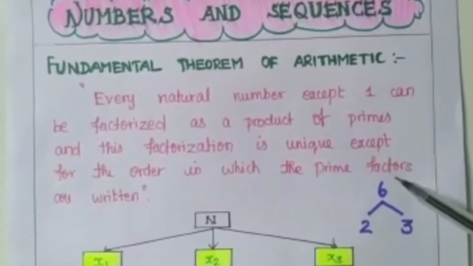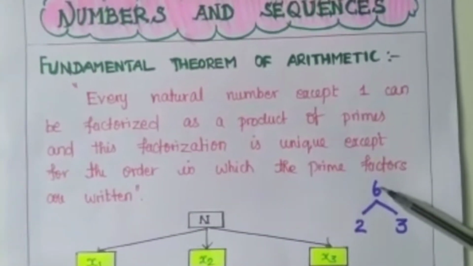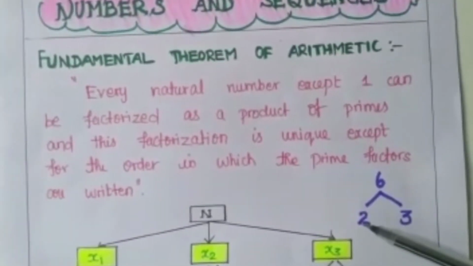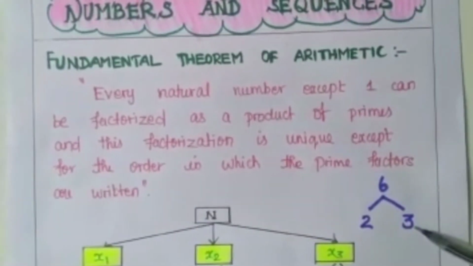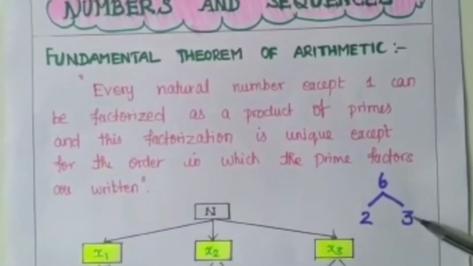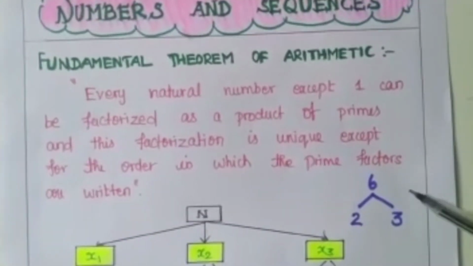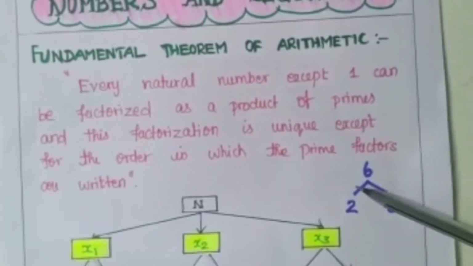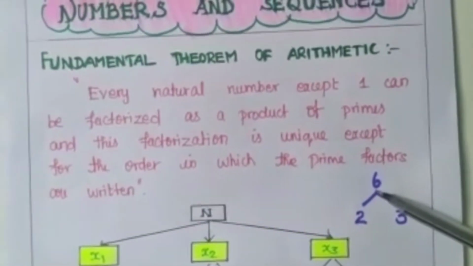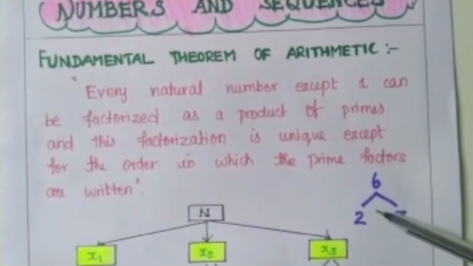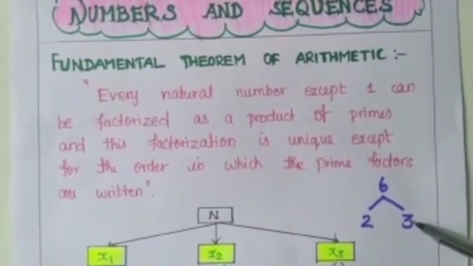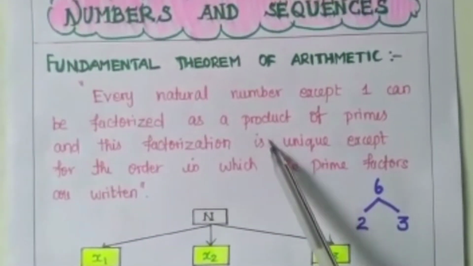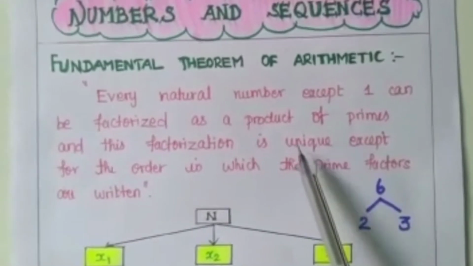See, for example, I have taken the number 6. So I found the prime factorization for 6. So what are the numbers? Obviously 2 and 3. 2 is a prime number, 3 also is a prime number. So that is the meaning of the first two lines. That is, every natural number can be expressed as a product of prime numbers. Then, this factorization is unique.